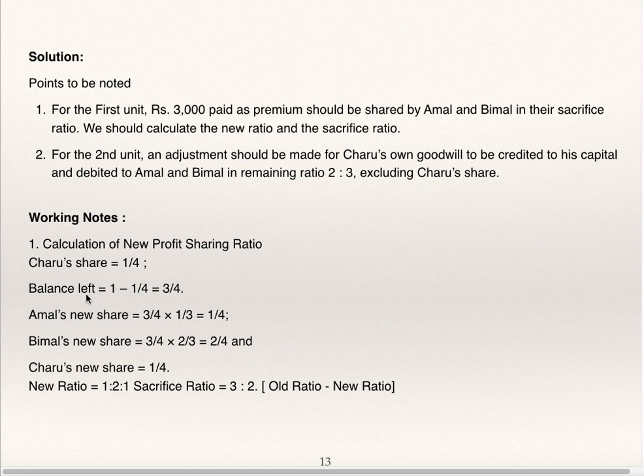Charu's share is 1/4. The balance left is 3/4. They are sharing this balance in the ratio 1:2. So A's share is 3/4 into 1/3 and B's share is 3/4 into 2/3, that is 1/4 and 2/4. Charu's share is 1/4. So the new ratio is 1:2:1 and the sacrifice ratio is 3:2, old ratio minus new ratio.